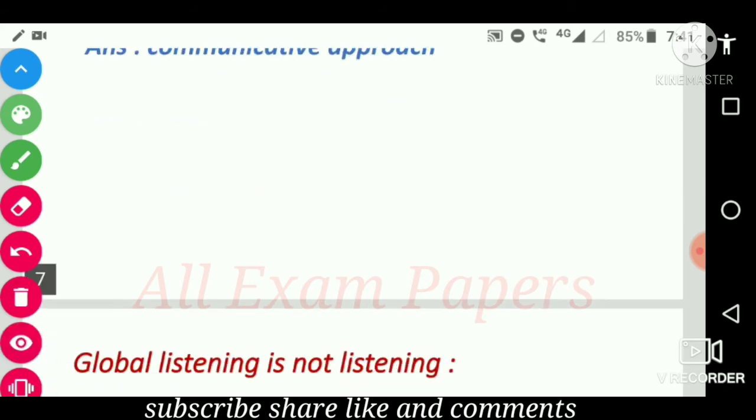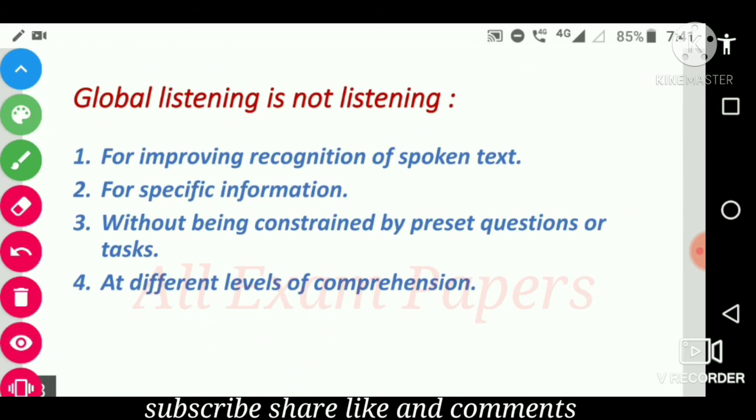So next question, global listening is not listening. Option is for improving recognition of spoken text. Second is for specific information. Third one is without being constrained by preset questions or tasks.